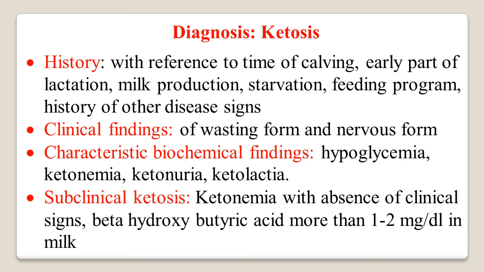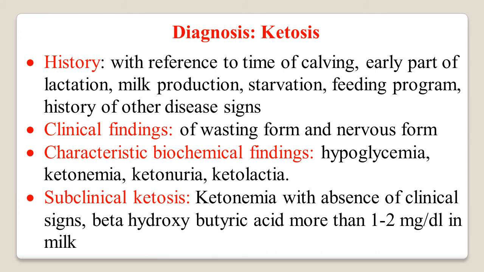Diagnosis of ketosis. History is very important for the diagnosis of ketosis: history of time of calving, history of early part of the lactation, which is the more dangerous period, history of high milk production, history of starvation, history of feeding program, and history of other diseases that cause anorexia and also aggravate the ketosis condition.